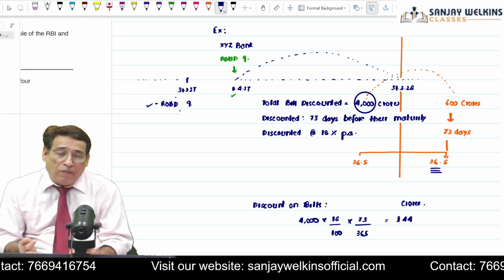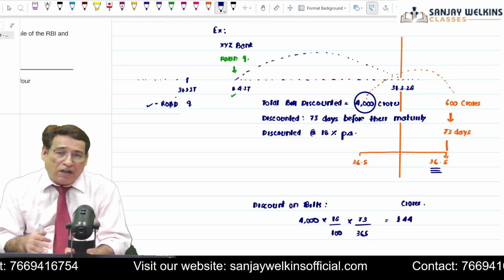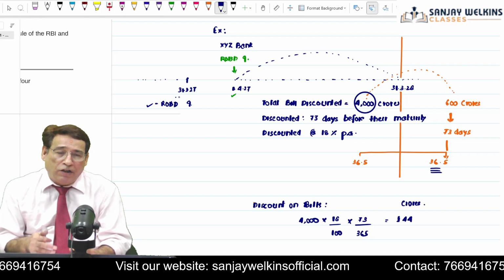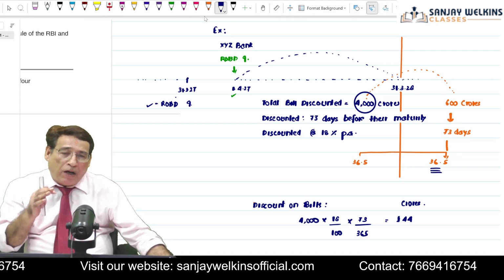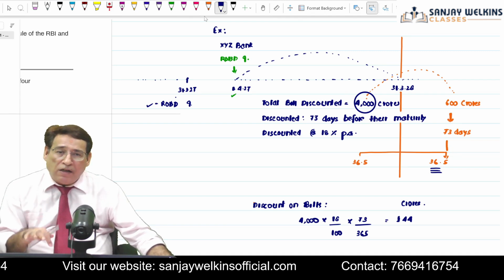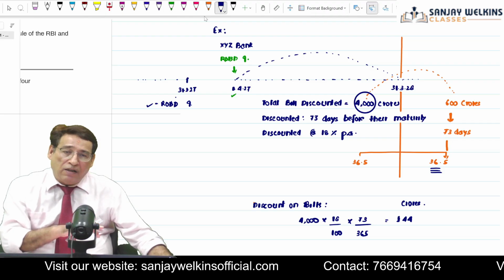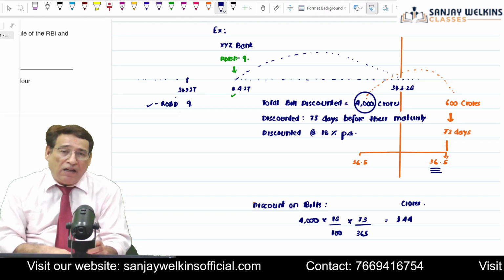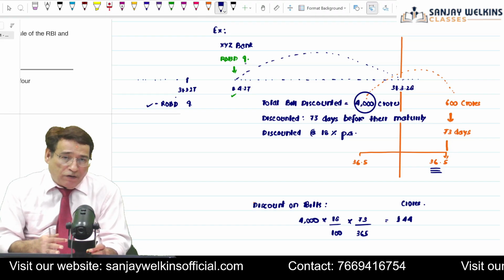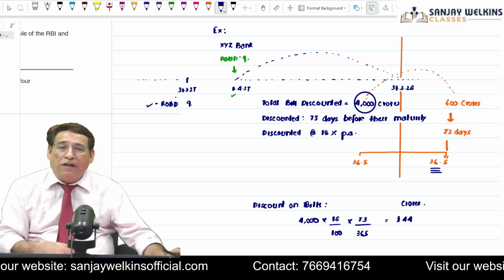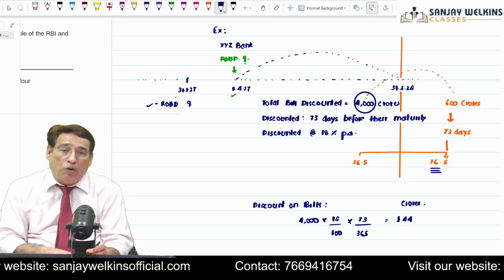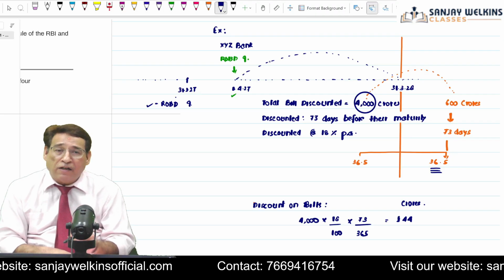What exactly is rebate on bills discount account? When we create rebate on bills discount at the end of the year, indirectly it means we are not recognizing a part of the discount income in the current year, but it will be recognized in the next year. So any balance in the beginning of the year will now be considered as income of the current year, because it is related to those bills which are falling in the current year. Is it clear to you?